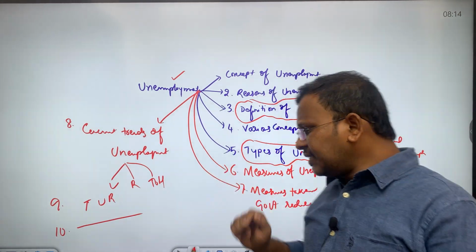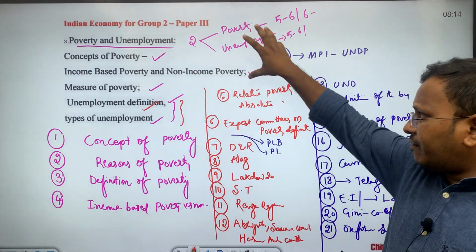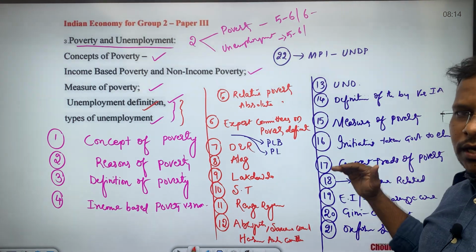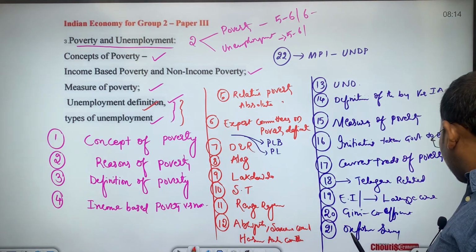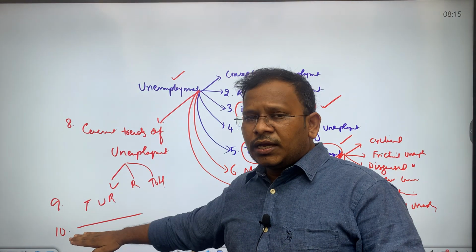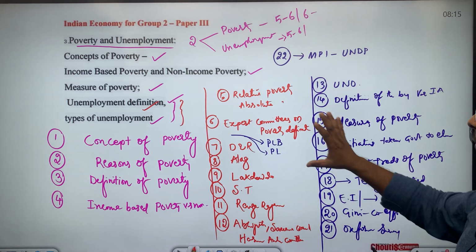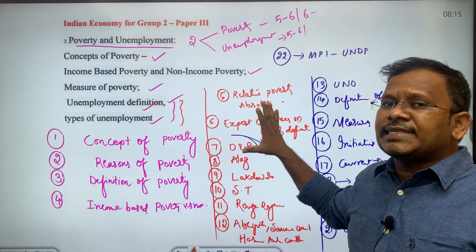Okay, so this is how, as part of the third chapter, poverty, we will be studying more than 20 subtopics, and as part of unemployment we will be studying around 10 subtopics. That means as part of the third chapter, we will be studying 30 subtopics.